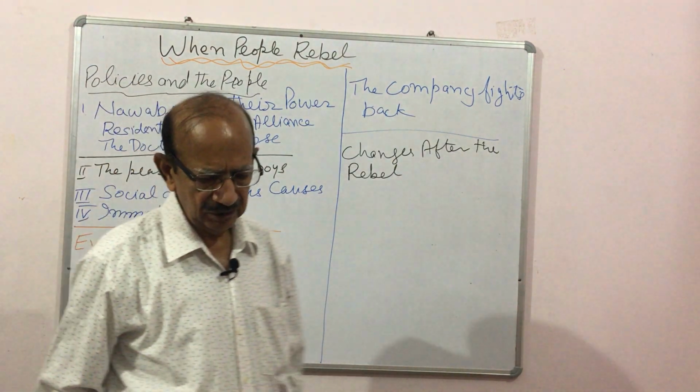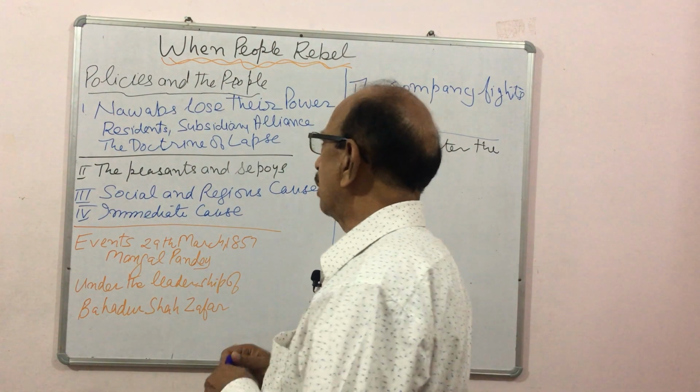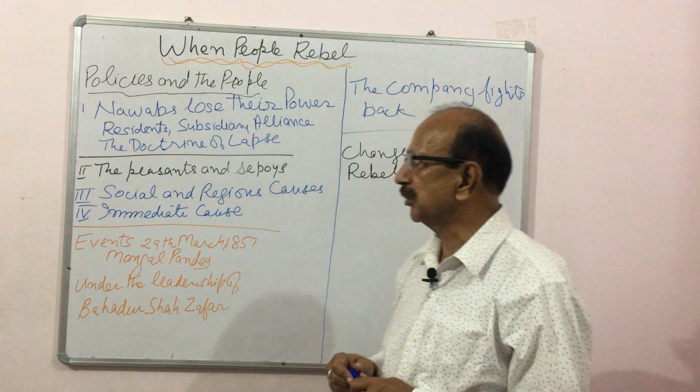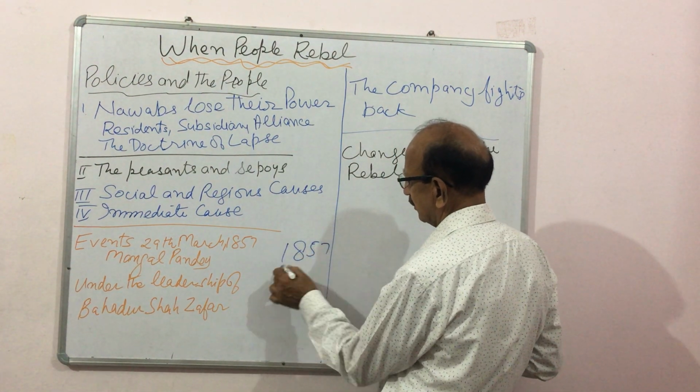Hello students, let us start a new lesson today. When people rebel. It is about the first independence war of India, which was in 1857.